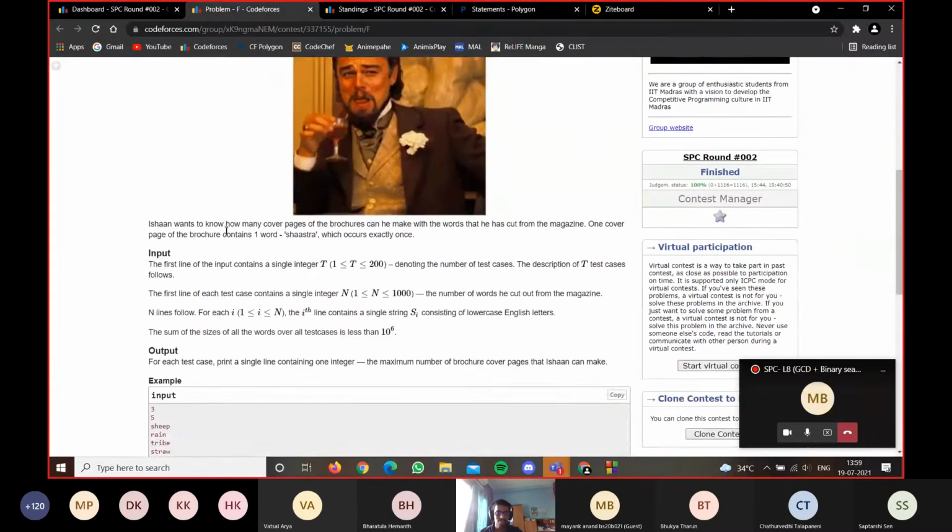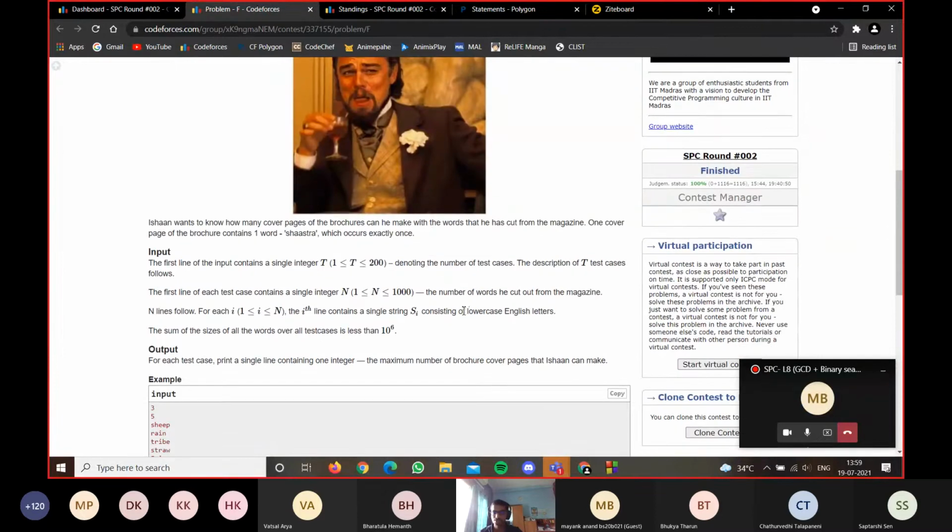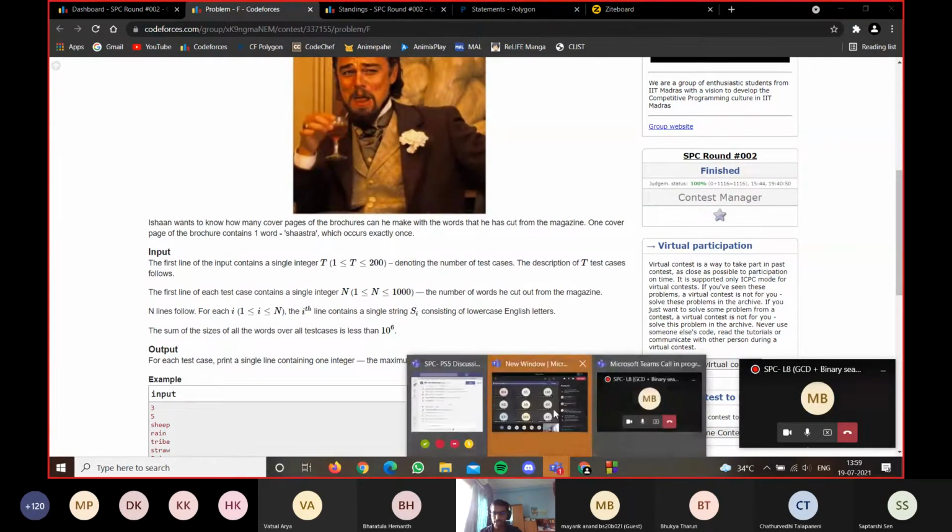And in this problem, I don't think there are any traps or border cases. So yeah, any doubts?